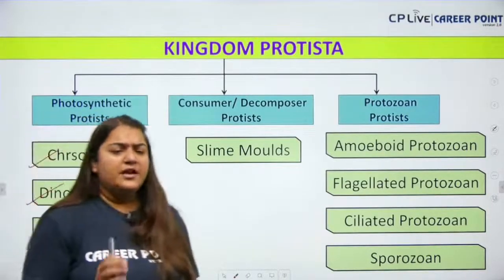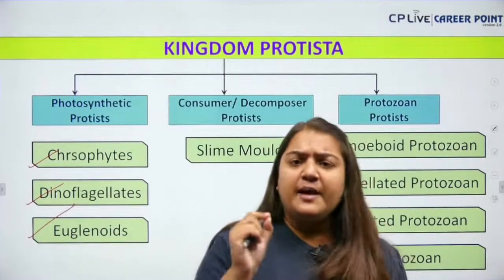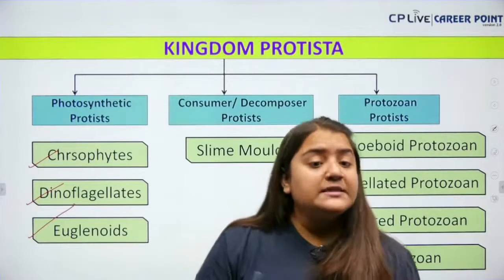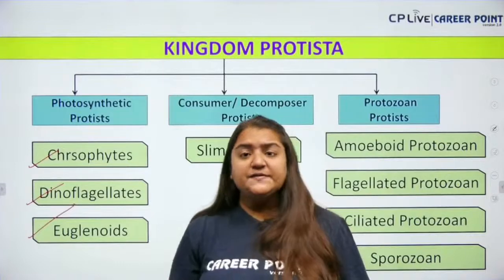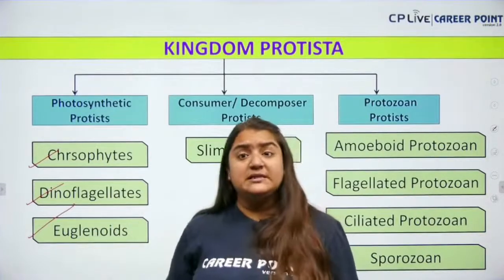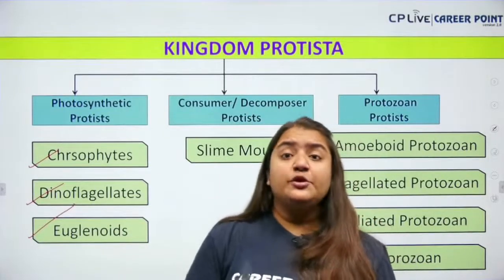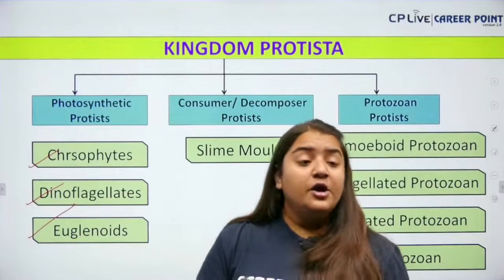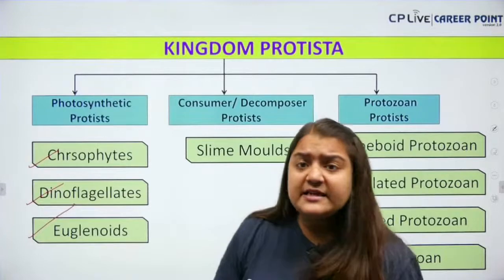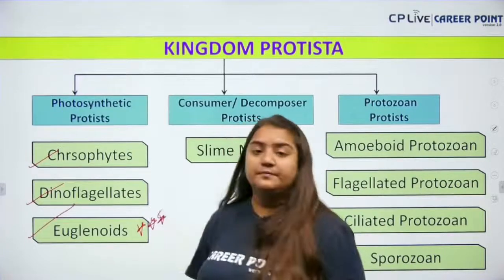Euglena, bache, is a very beautiful organism, and it is the connecting link between plants and animals. Why, bache? Because in the presence of sunlight, Euglena performs the process of photosynthesis. But in the absence of sunlight, Euglena will become a heterotrophic organism. So it is basically a connecting link between plants and animals. It is a very beautiful organism.